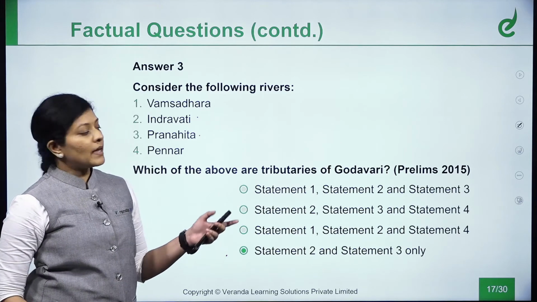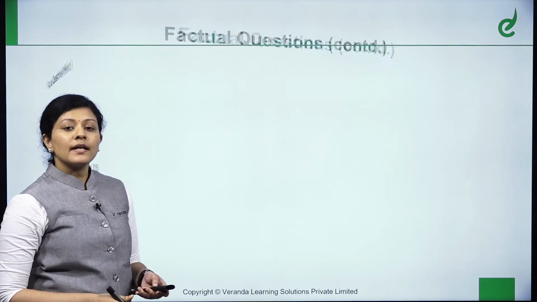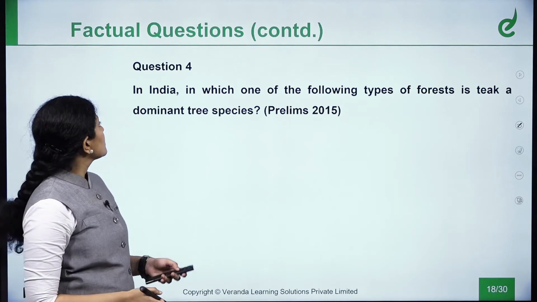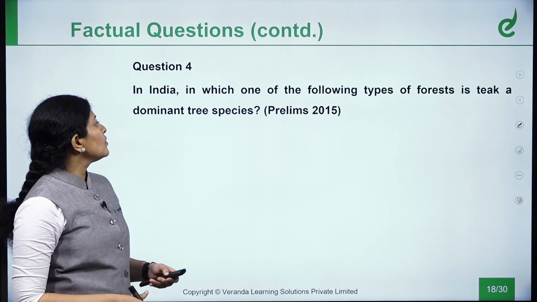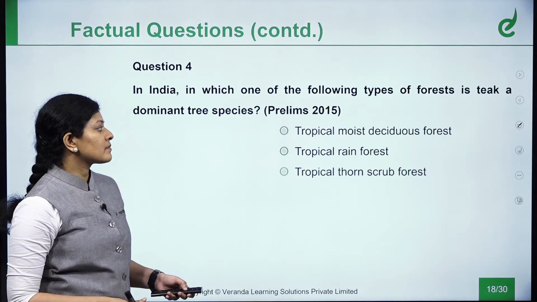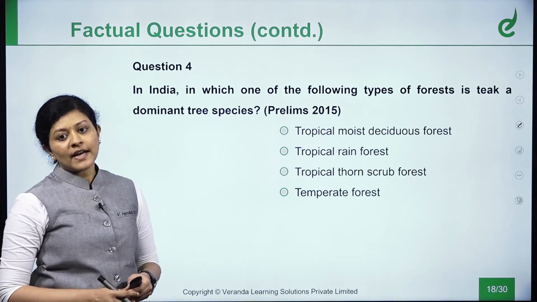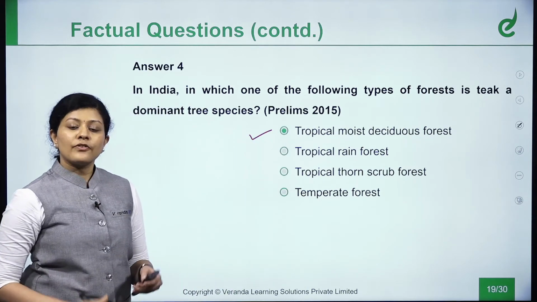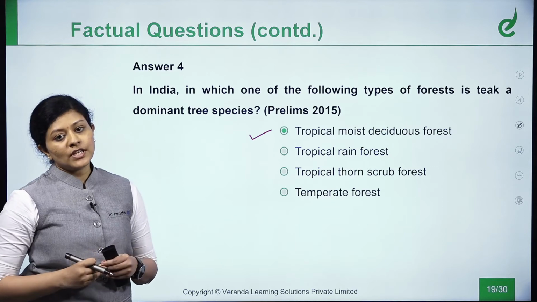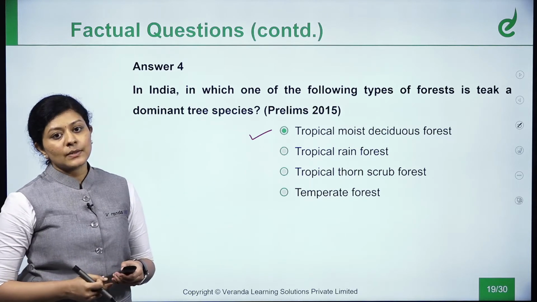So you should prepare in this perspective as well. Okay. Now next we shall go to the next question. In India, in which one of the following types of forest is a teak dominant tree species? Again, you should have known this fact. So here the answer is tropical moist deciduous forest. If you had good knowledge about the natural vegetation across India, you would have easily answered this question.